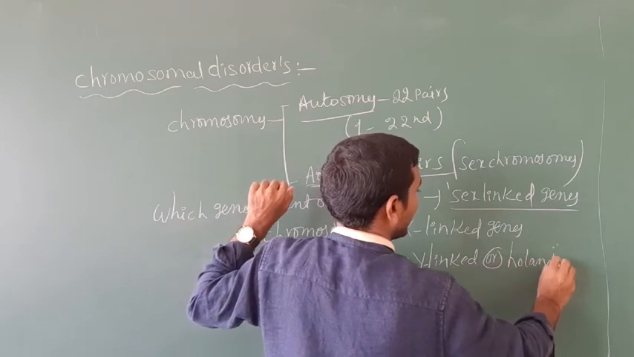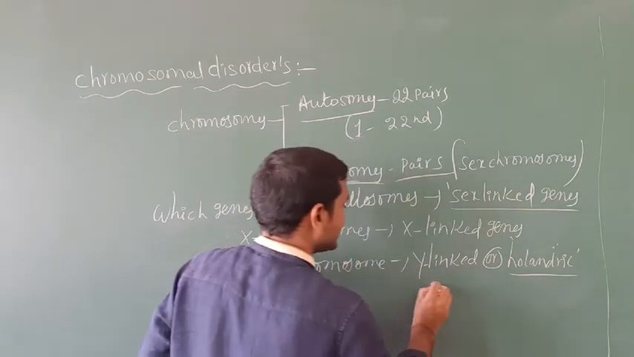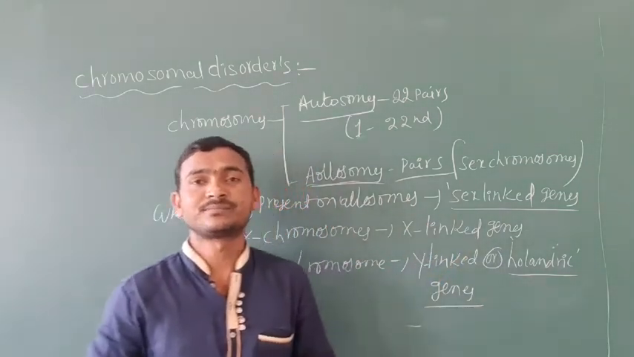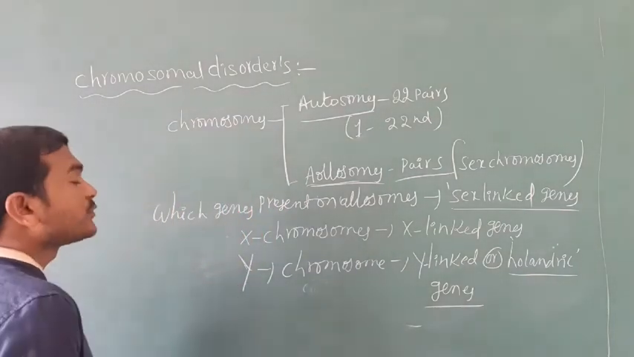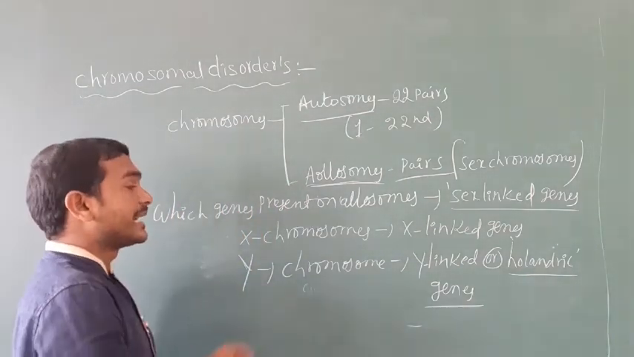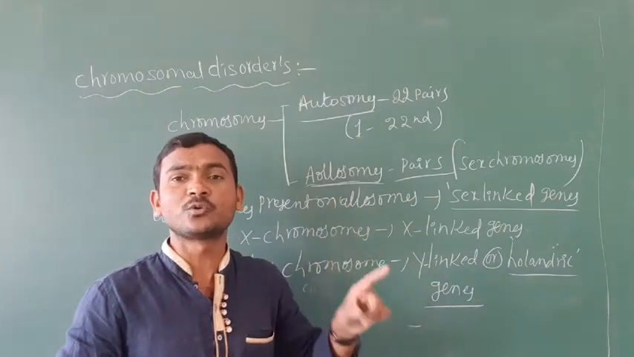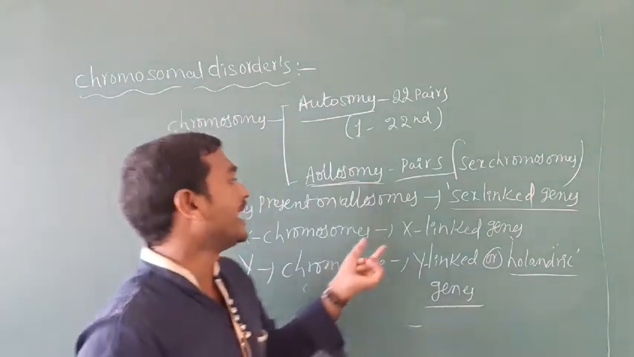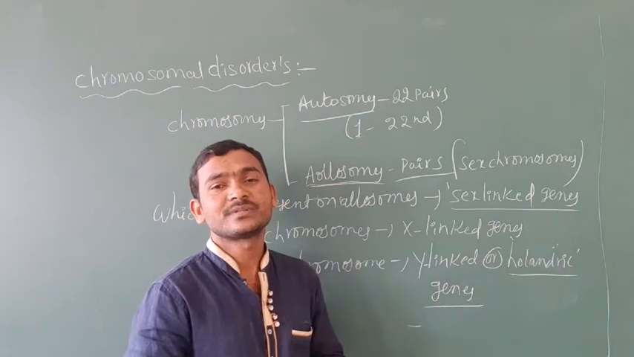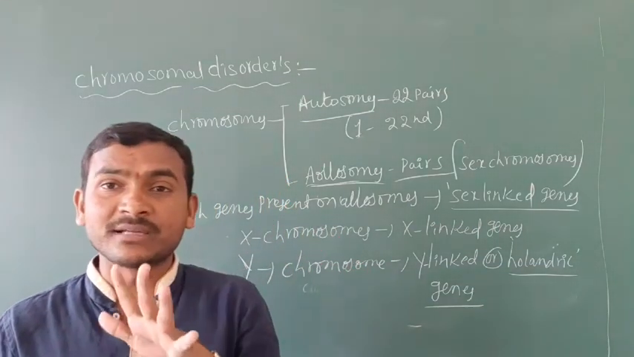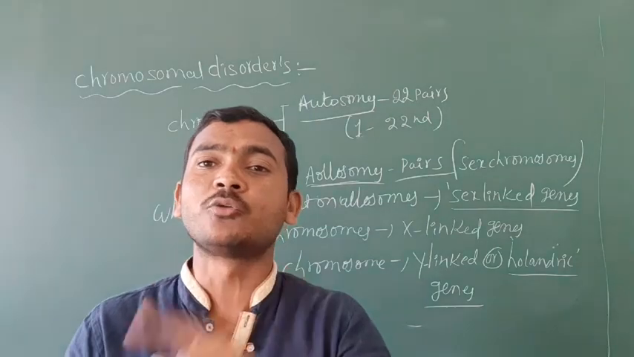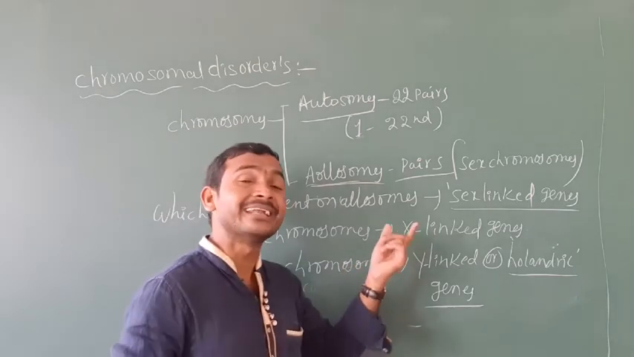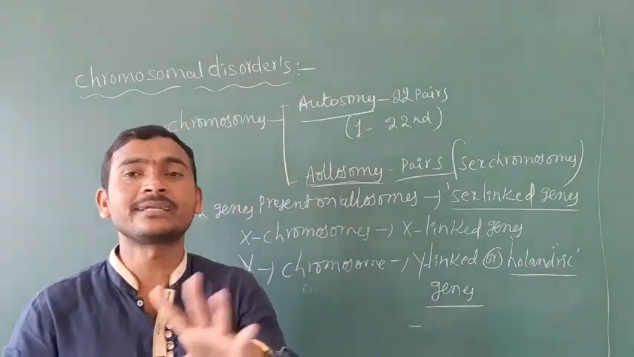Very important: holandric genes are the genes present on the Y chromosome. If a character is transferred from one generation to another through the X chromosome, that character is called X-linked inheritance. If a character is transferred from one generation to another through the Y chromosome, that is called Y-linked inheritance.